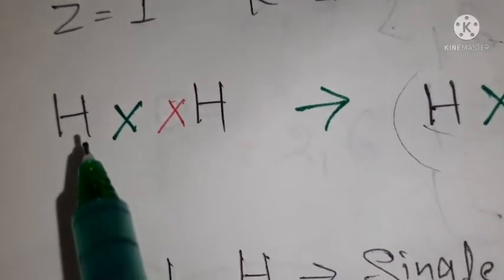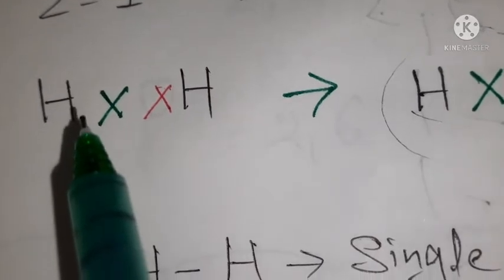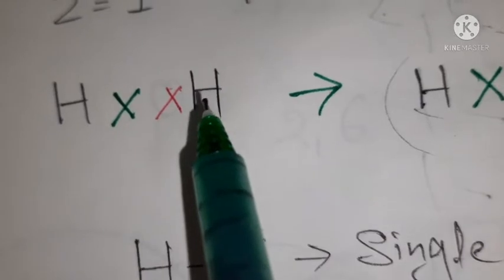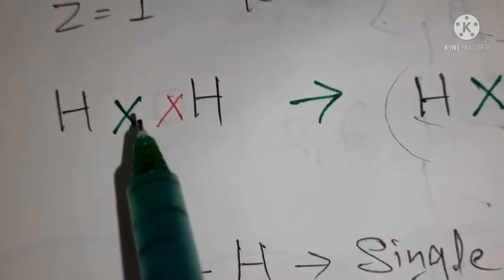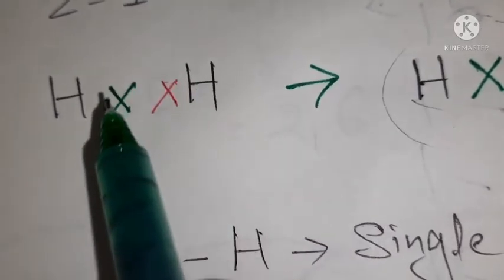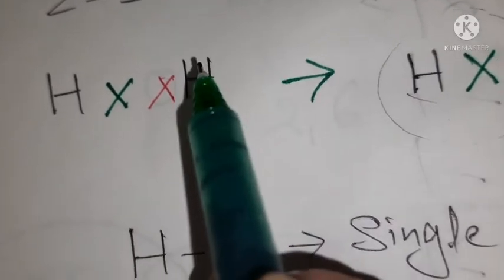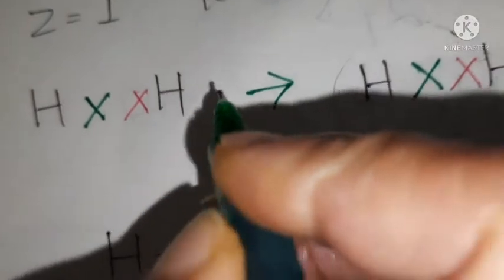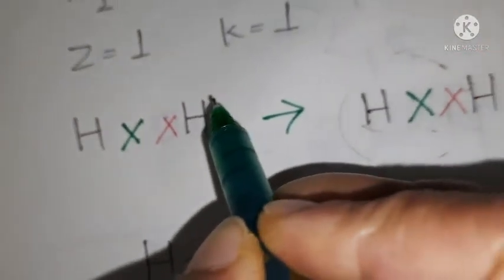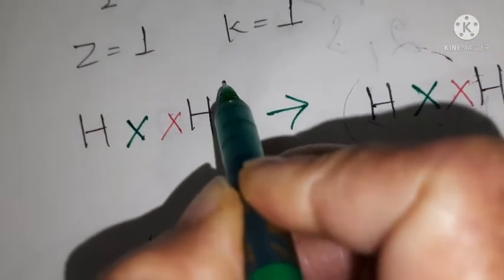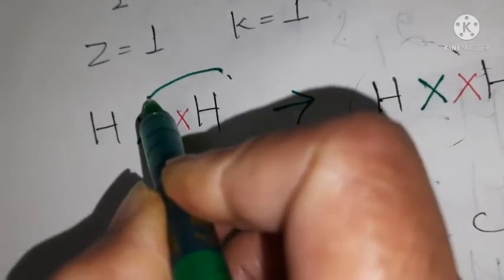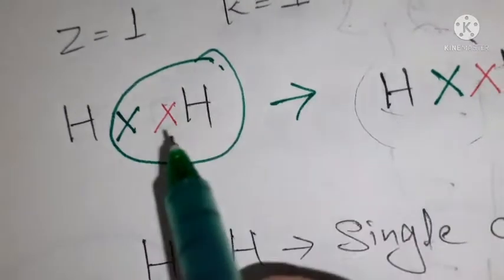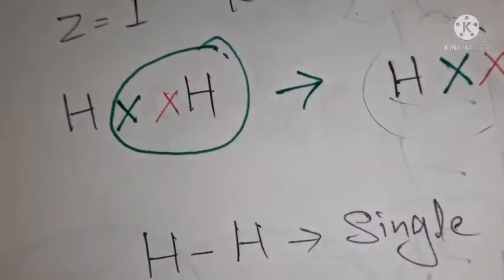Now just pay attention. I am bringing it a little bit closer so that you understand it better. See, this hydrogen will share this electron with the other. Which means this electron should come in the vicinity of this hydrogen, in the area of this hydrogen. So you make a circle in this way so that it comes in the area of this hydrogen. See here. Now you see this hydrogen has 2 electrons.